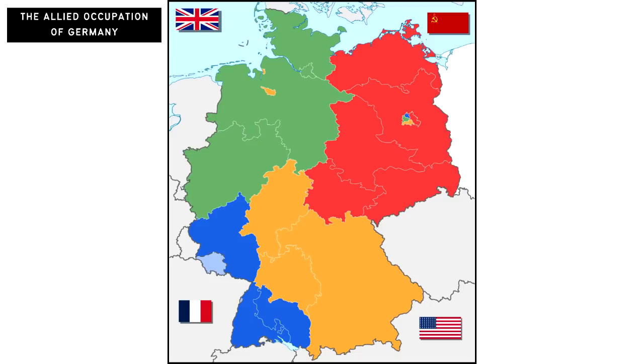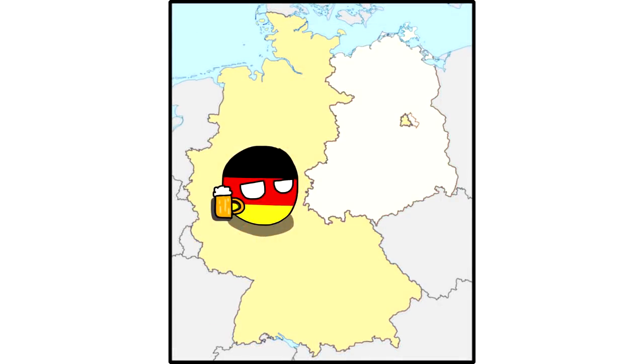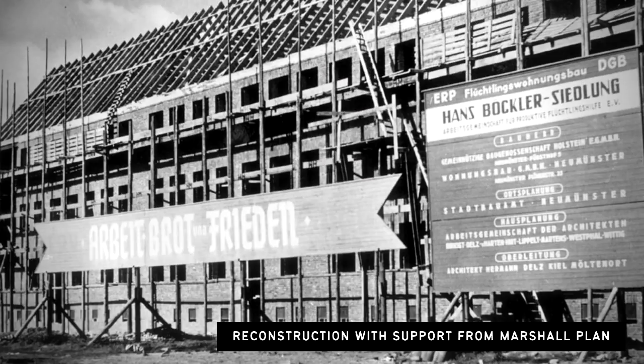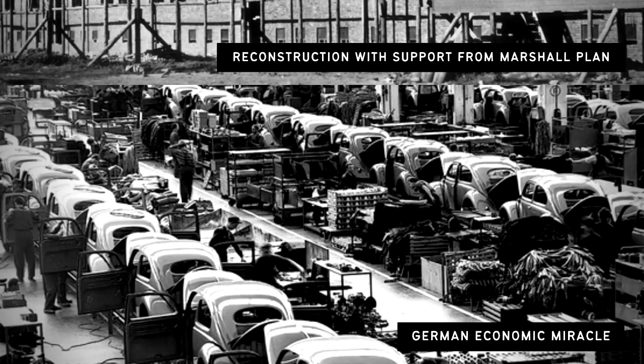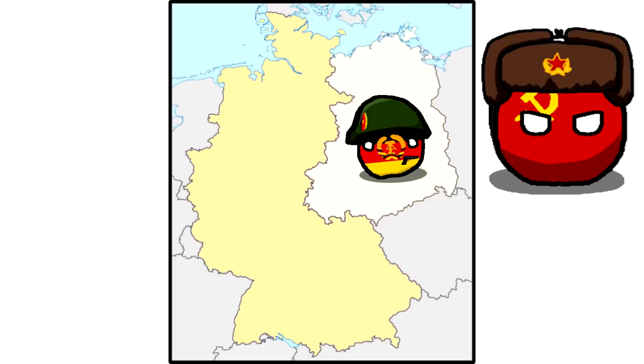The plan was to reunify, but ideological differences eroded that scenario, especially between the West and the Soviet Union. Instead, the American, British, and French sectors would be unified and become West Germany. It received aid from the US through the Marshall Plan, which immediately kick-started an economic boom. The Soviet sector was to become a separate country, East Germany, considered a Soviet satellite state